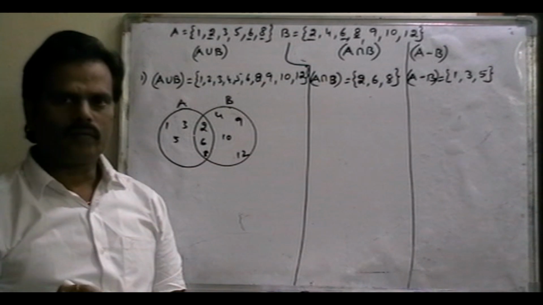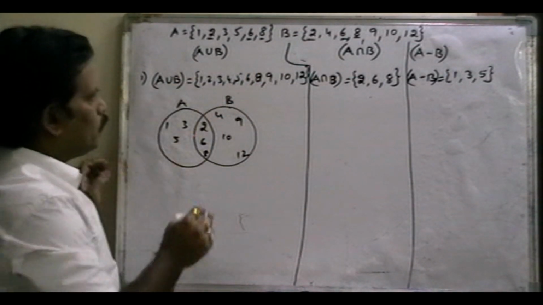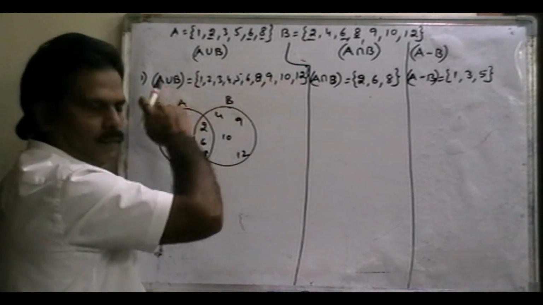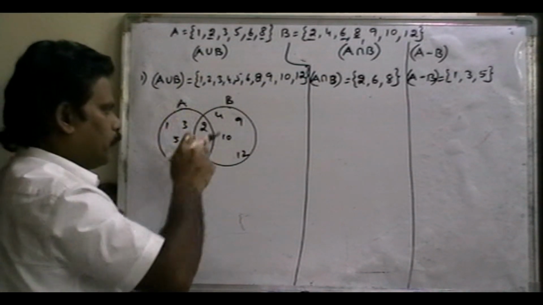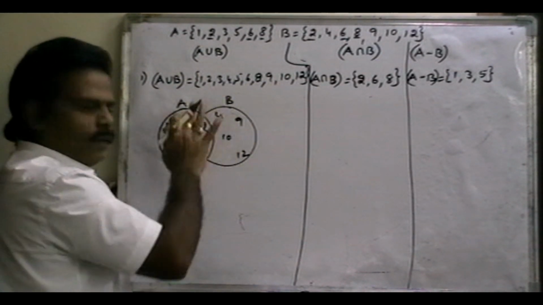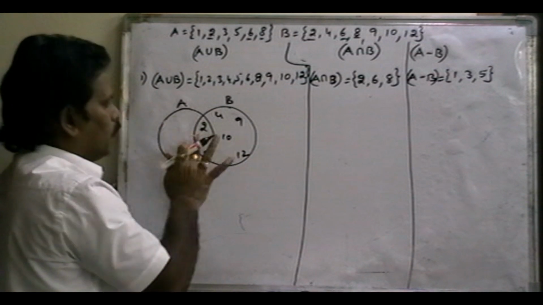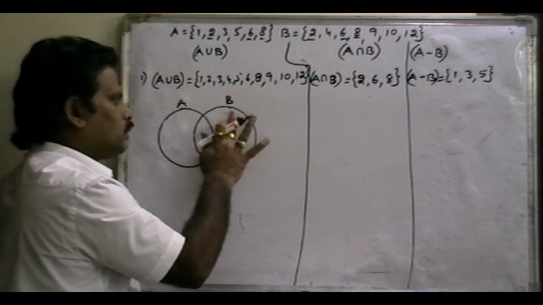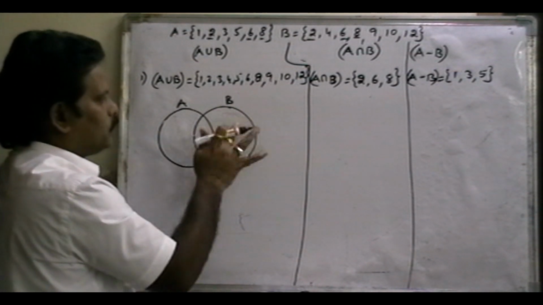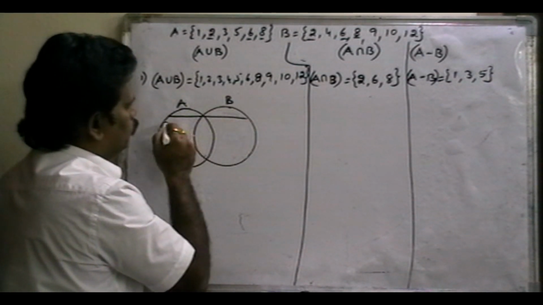Right? Now A union B means what? The total elements, all the elements. All the elements means A part and B part. So in this A region, the common region and also this B part, that means the total region.